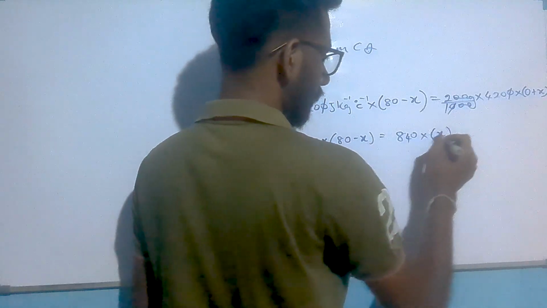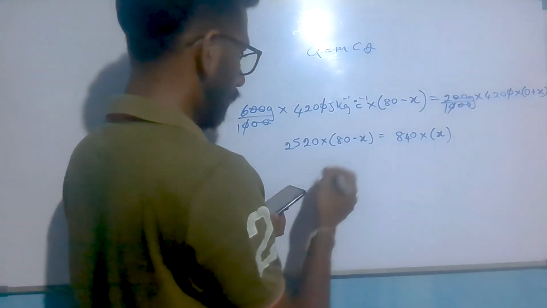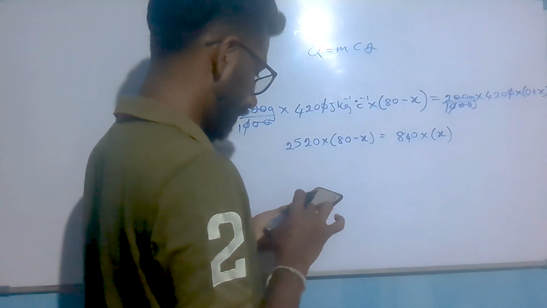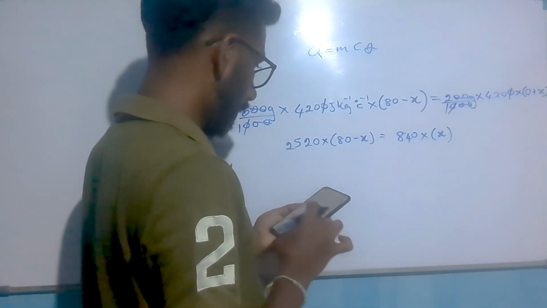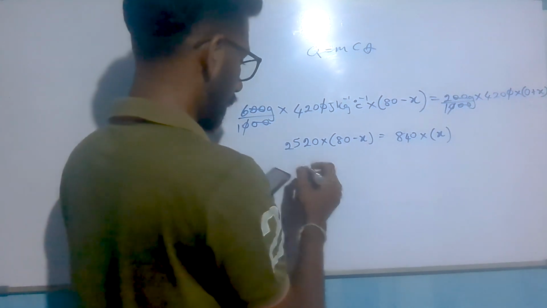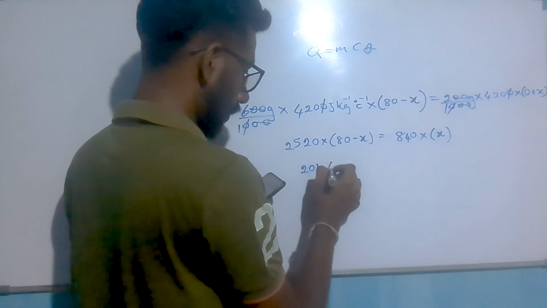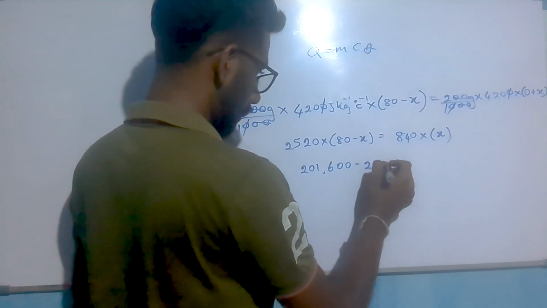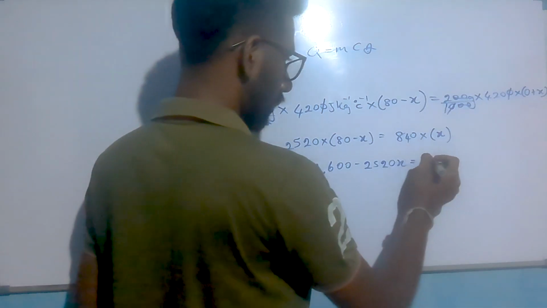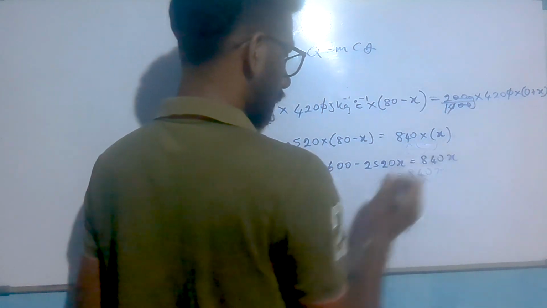Now we can simplify by multiplying 2520 into 80. We get 201,600 minus 2520 x, and here 840 x after multiplying.